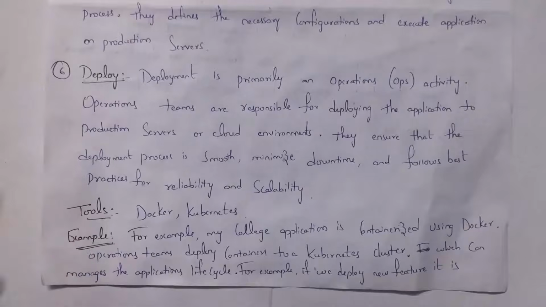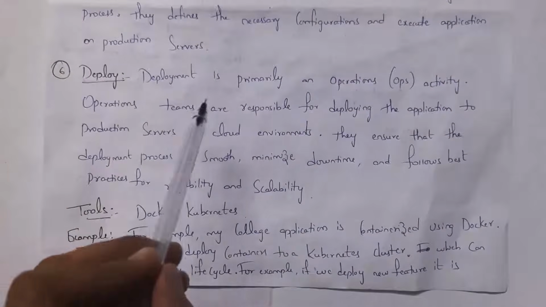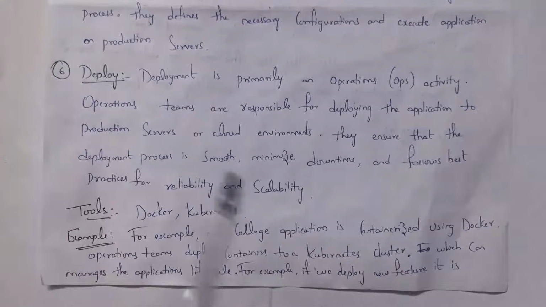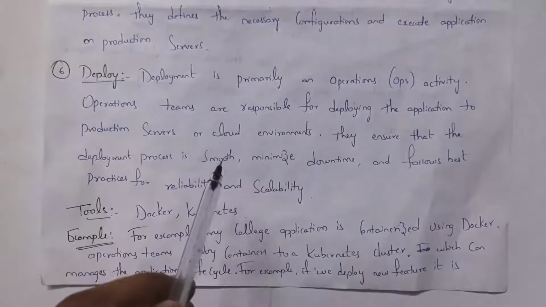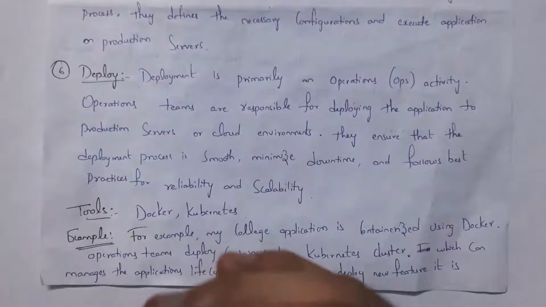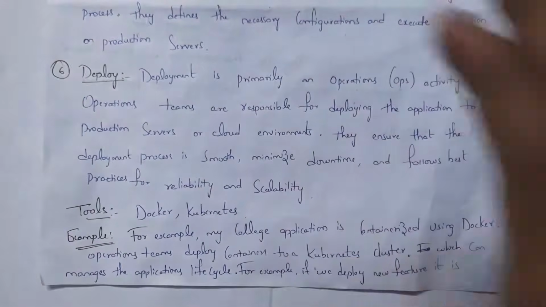And the sixth one is the deployment stage. In the release phase, if everything is working on the dummy server, then they will place the application on the actual server, that is, the production server. And this deployment is handled by the operations team. Operations teams are responsible for deploying the application to the production server or cloud. They ensure the deployment process is smooth, minimize downtime, and follow best practices for reliability and scalability. The operations team is completely responsible for completing this work smoothly. At the same time, they will provide security to that application.